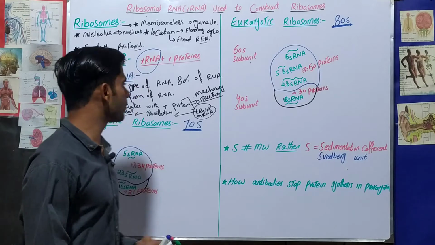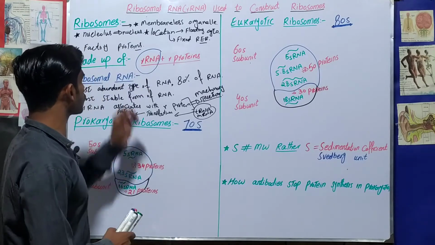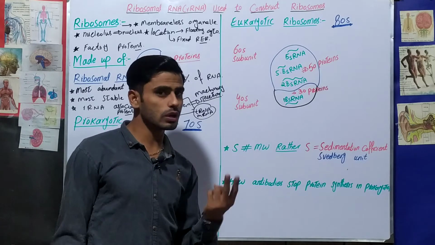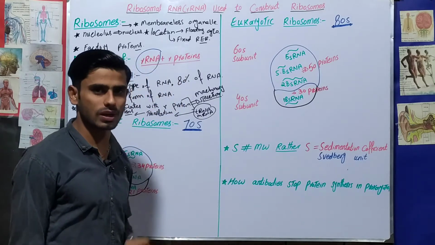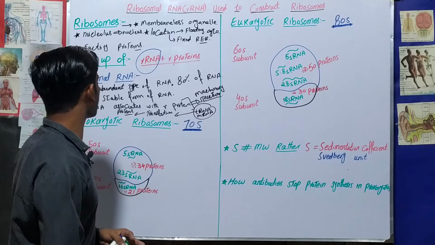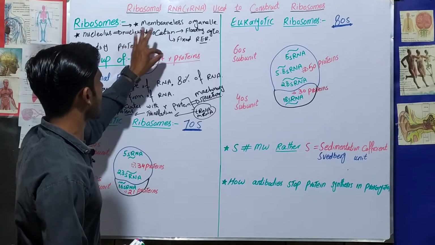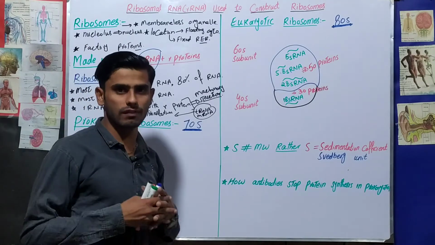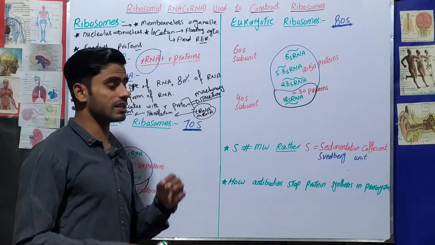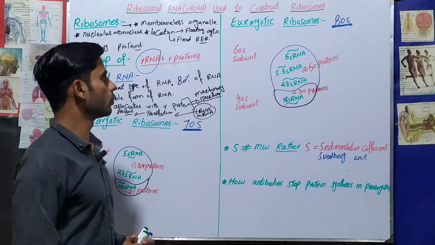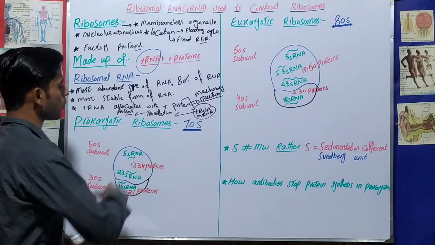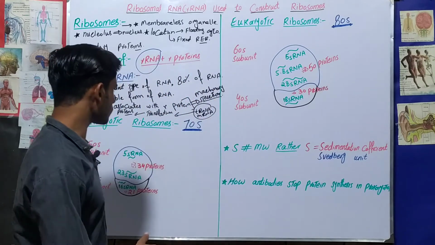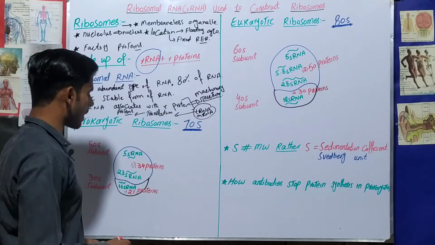Okay, so now we will move on, and we will see that there are prokaryotic ribosomes as well as eukaryotic ribosomes. Two types of ribosomes, prokaryotic ribosomes and eukaryotic ribosomes. And another question is how ribosomal proteins and ribosomal RNA combine with each other, and how they form the ribosomes, and they are different in prokaryotes and different in eukaryotes. First we are going to see the prokaryotic ribosomes, then we will talk about the eukaryotic ribosomes. So first one is the prokaryotic ribosome.